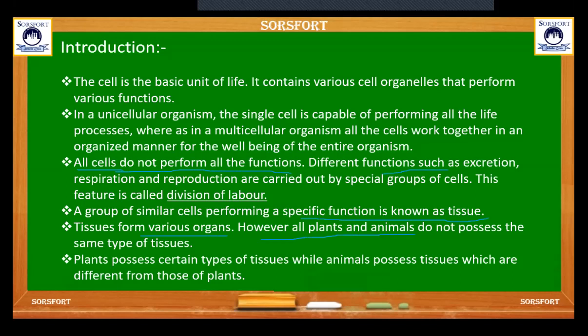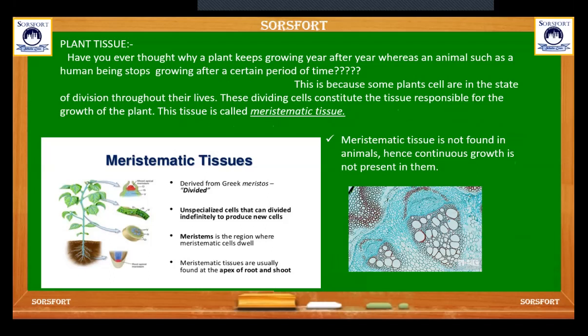However, all plants and animals do not possess the same type of tissue. Plants possess certain types of tissue while animals possess another type of tissue. The tissues are different in plants and animals. First, come to the plant tissue.